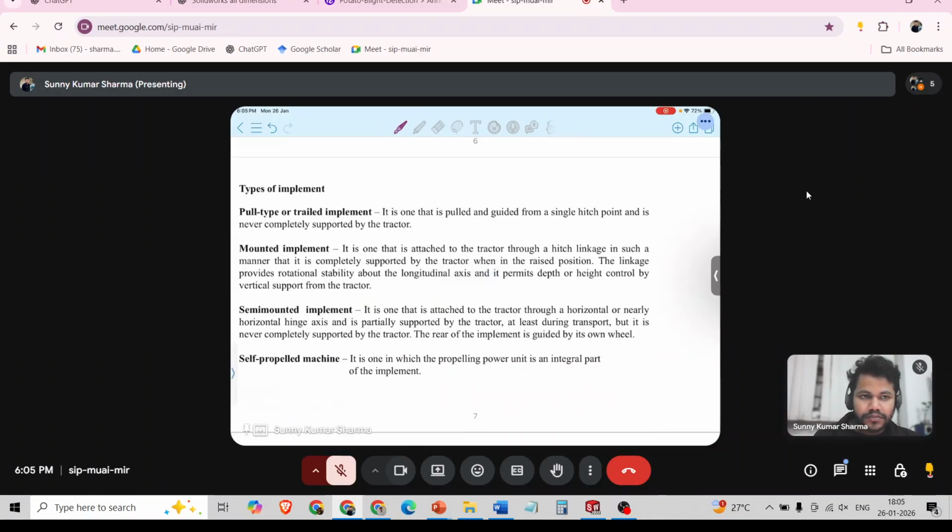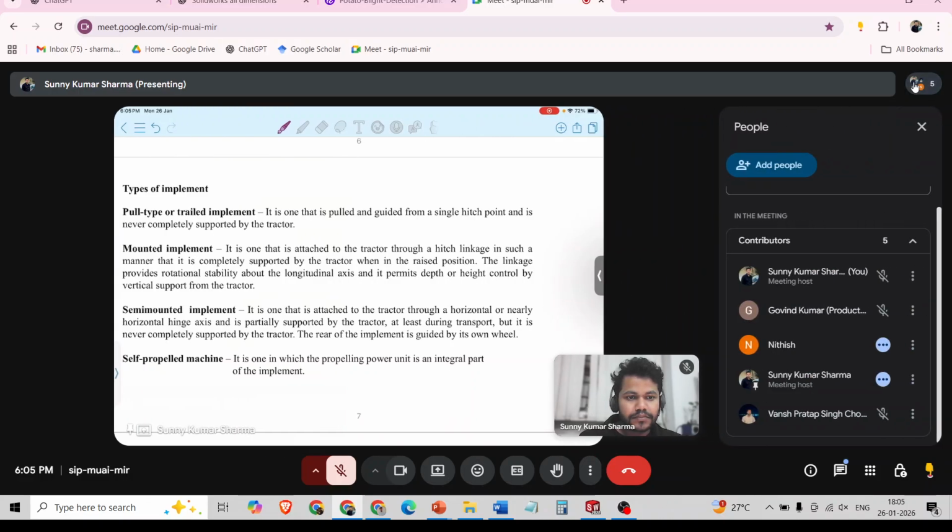So Nitish, what is pull type? Pull type is working element. Working element does not get covered and it's just connected to tractor.